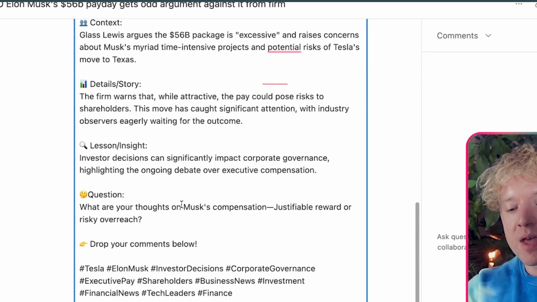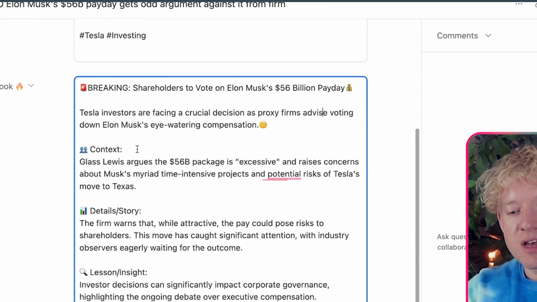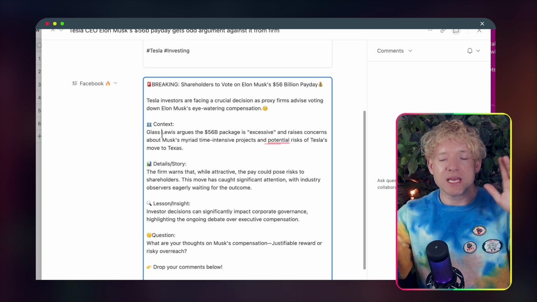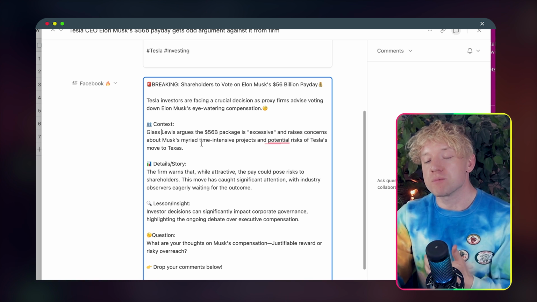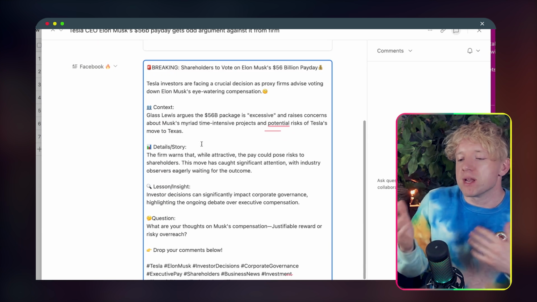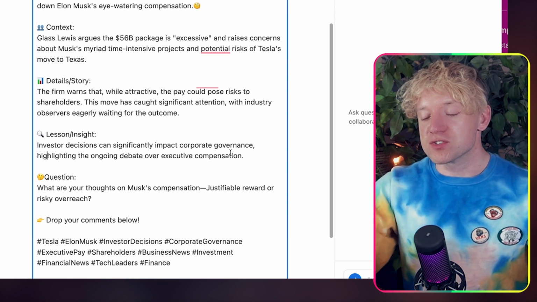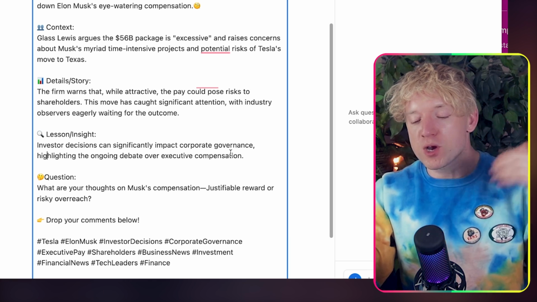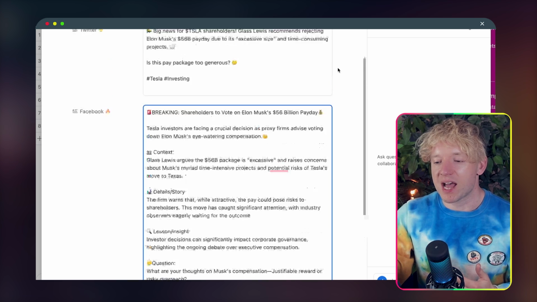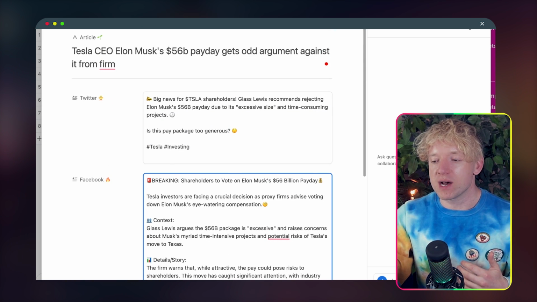And can you see how these are formatted, guys? Look at this. Emoji, word, text. Normally it does not get that right. This is why Anthropic's so sick. It is more expensive. But again, play with different models, see what you think. And what do you think? What's your thoughts on Musk compensation? Justifiable reward or risky overreach? Drop your comments below. Loads of hashtags, guys. How insane is this? Then we come back over now to the automation.